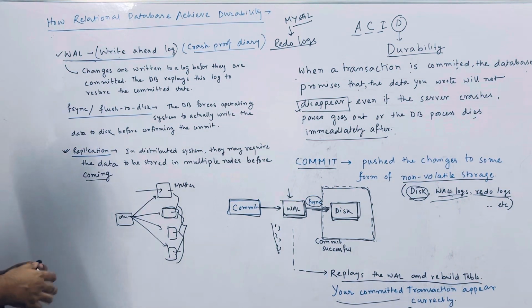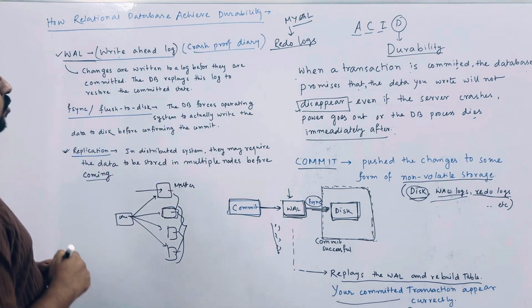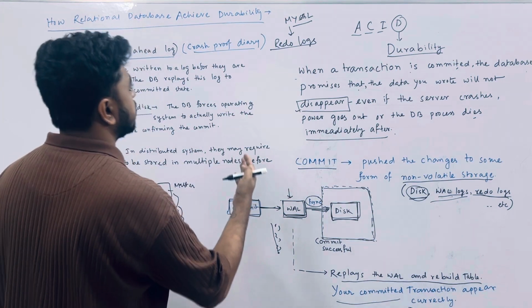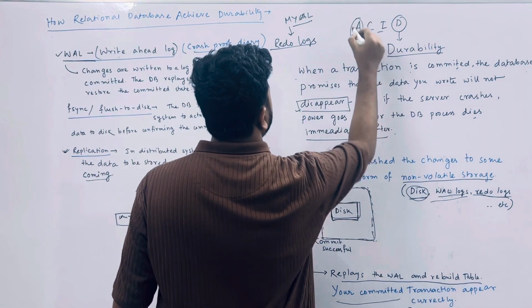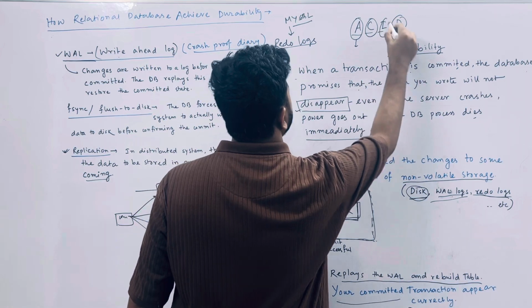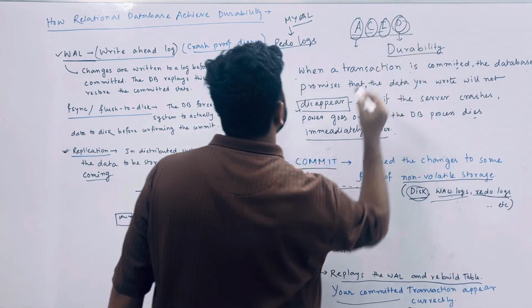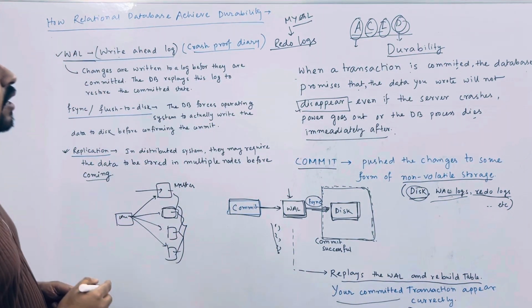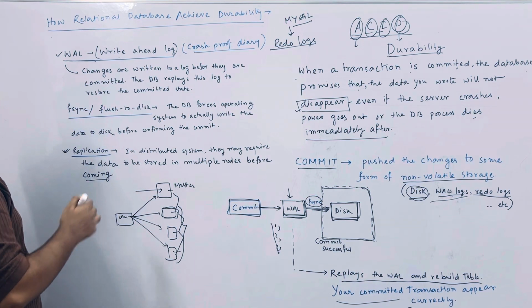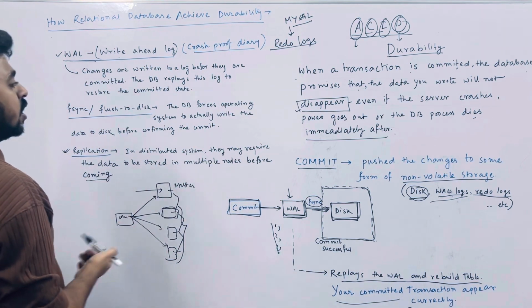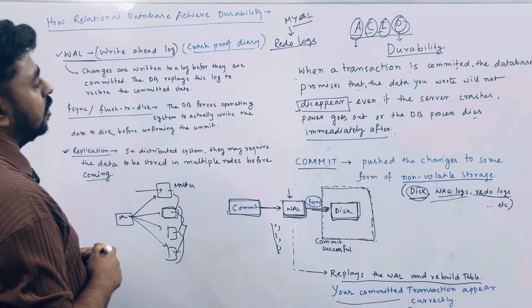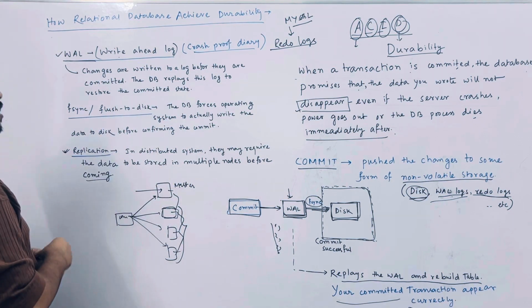So this is it for today. At least we confirmed that the relational database provides you the ACID properties: it provides atomicity, consistency, isolation and durability. These are the beautiful advantages that a transactional relational database provides you.